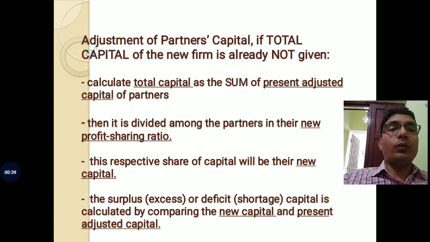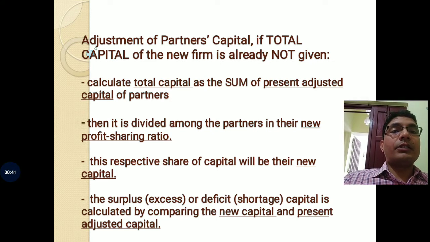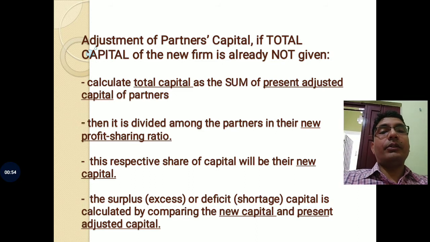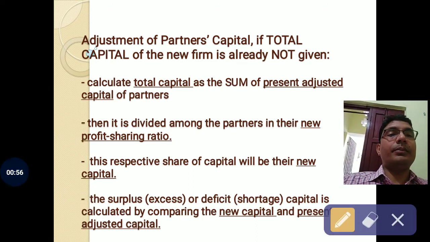Type 1 was adjustment of partner's capital if total capital of the new firm is not given. In this case, we calculated the present adjusted capital of the partners.